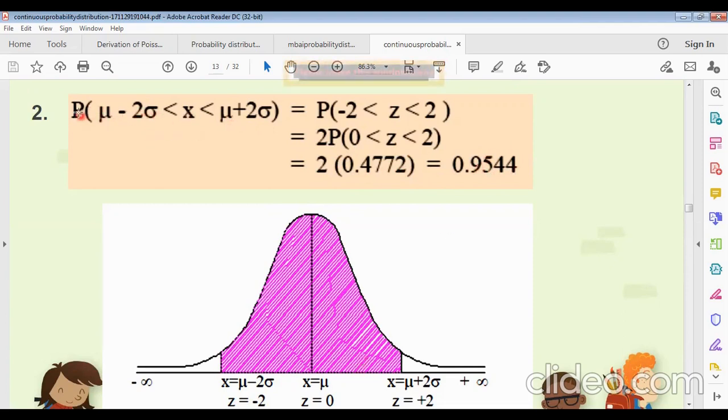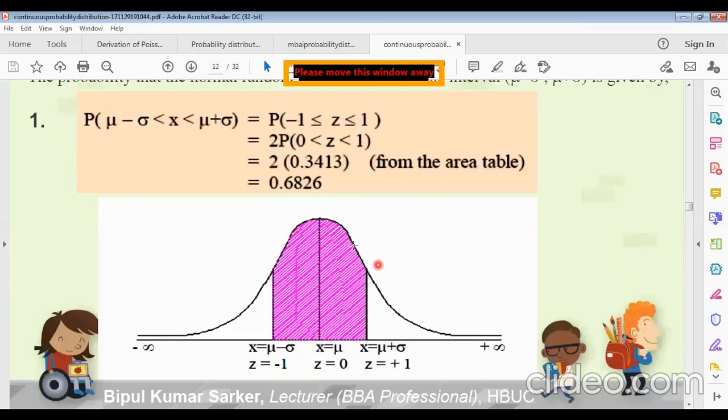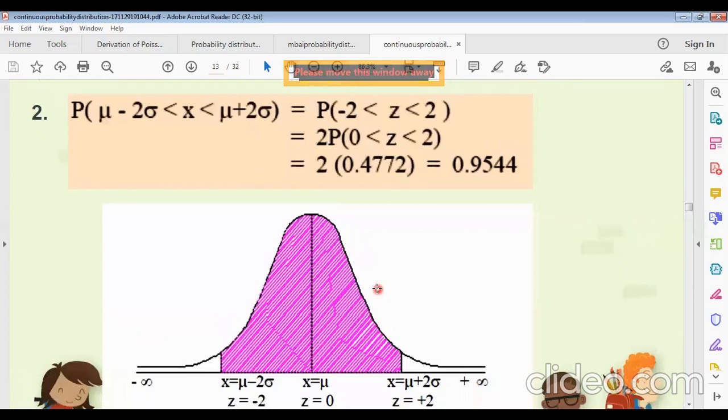When we find the probability within these limits of x, we get a total area of about 95%, that is 95.44%. And in our previous case, with one times standard deviation on left and right, the total was 68.26%.